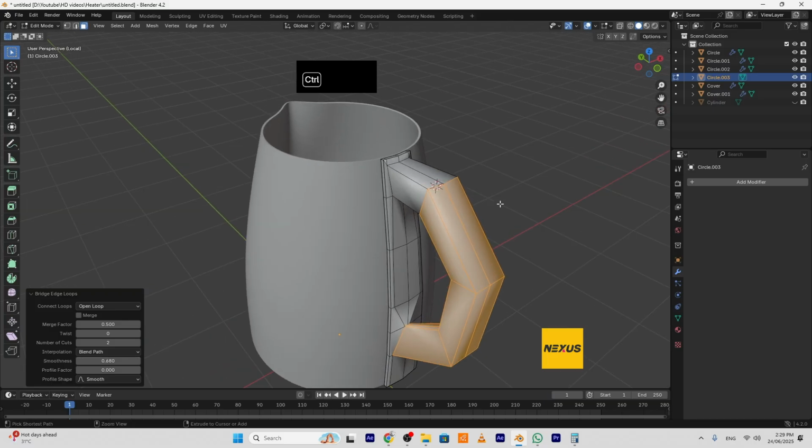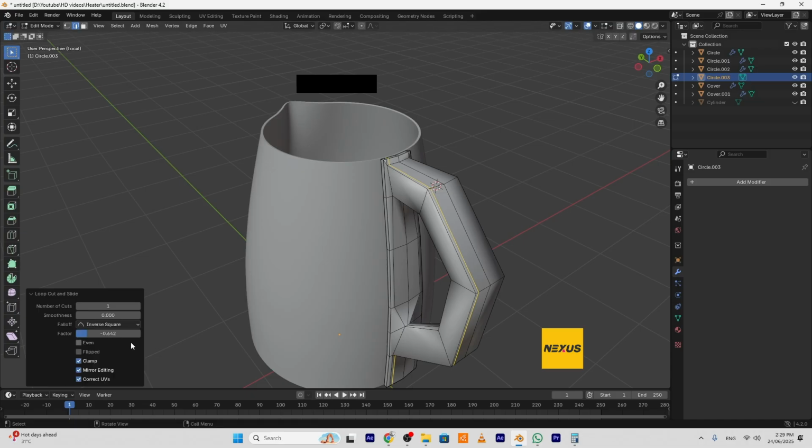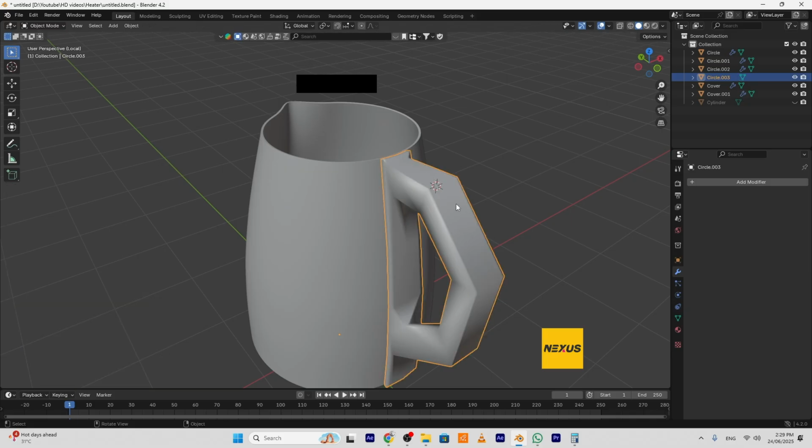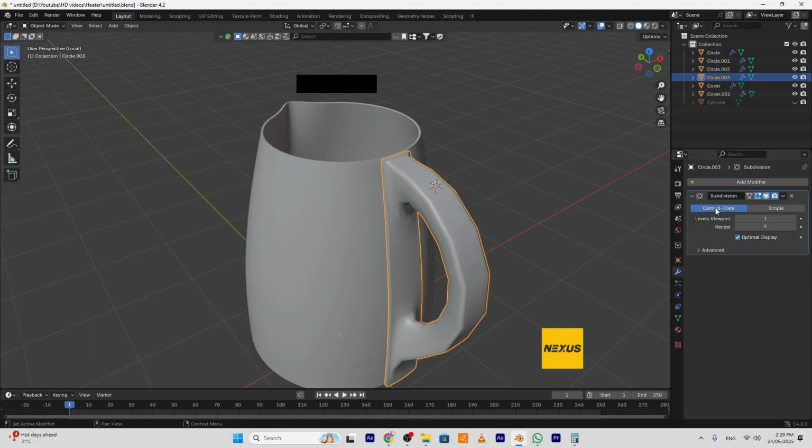Then add one edge loop here, move it, make the factor minus 0.75 and do the same here. Move it like that, minus 0.75. Okay, go to object mode again, right click, shade smooth, add a subdivision surface modifier, make it maybe 3.